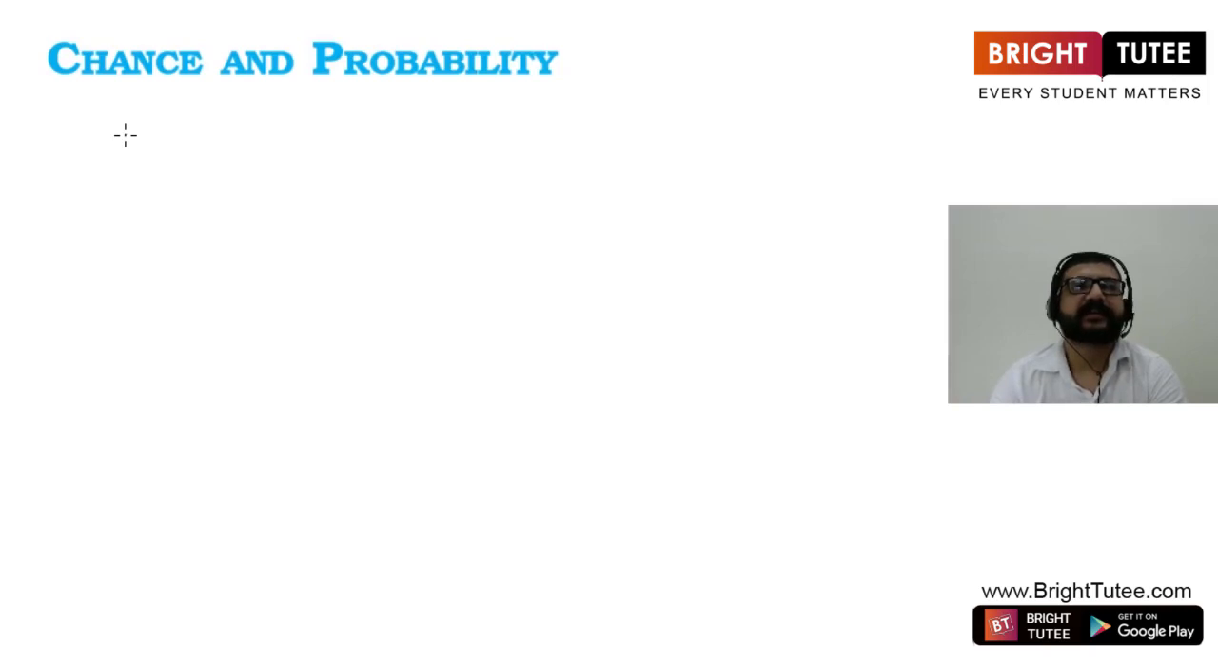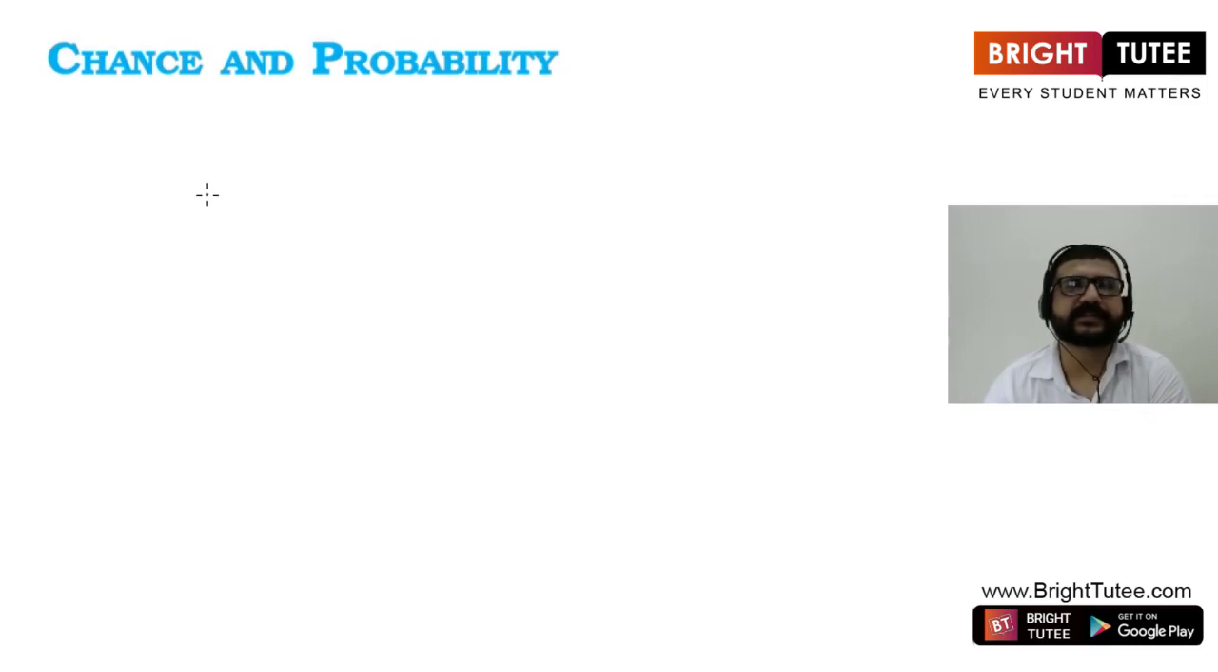Like we say, there are chances of raining today. There is no chance of raining today. There are chances that India will win the World Cup. Or we say, there are no chances that sun will rise from west. Similarly, for the probability also, we use it very commonly in our day-to-day life.